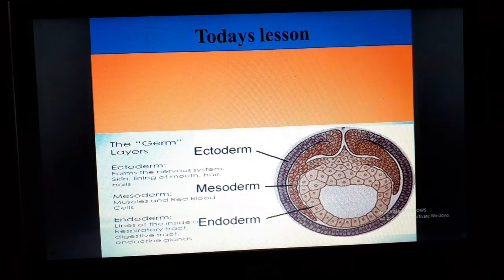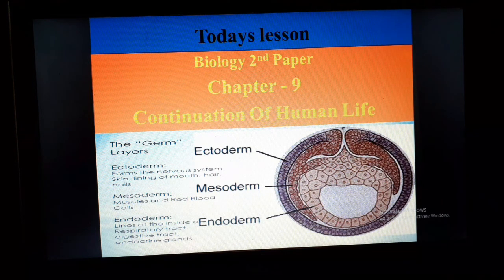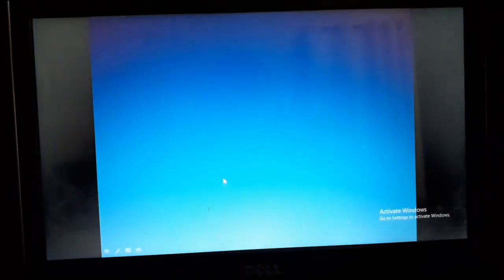Today we learn Biology Second Paper, Chapter 9, named Continuation of Human Life. Dear students, you are watching a figure. Here are the three germ layers in the human body: ectoderm, endoderm, and mesoderm. Today we know about the fate of germ layers.